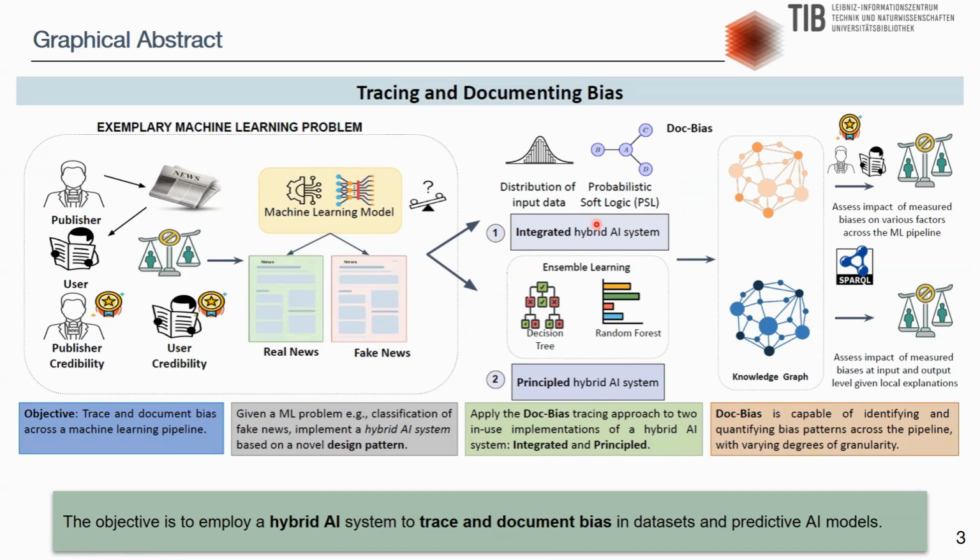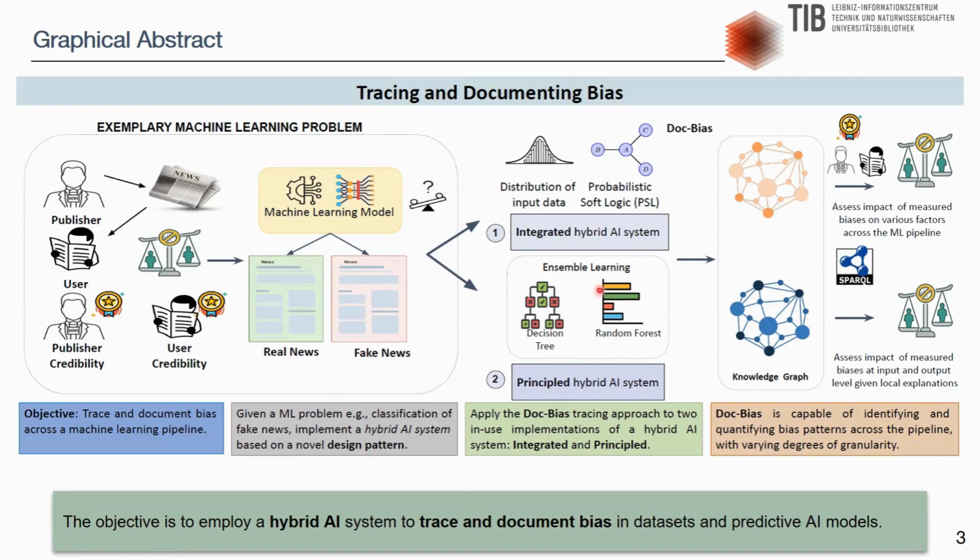The traces are semantified into a DOG bias knowledge graph to document the identified bias in the prediction model pipeline. In addition, various bias metrics are employed to identify the specific factors that contribute to the occurrence of bias at a granular level. Furthermore, the DOG bias knowledge graph can be utilized to analyze the impact of the discovered bias based on various parameters and factors.